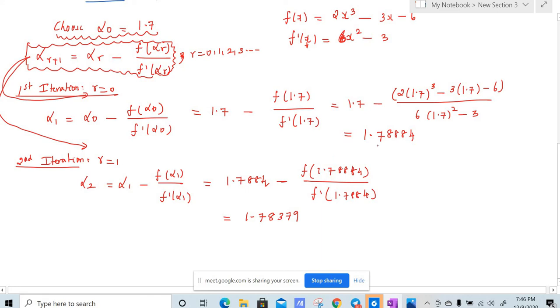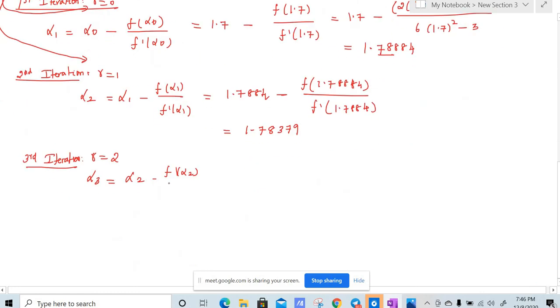So in second iteration itself, we have got the first 2 decimal places correct, right? Now we'll move on to third iteration. If you know this formula, then it is very elementary. Now third iteration, r is equal to 2. If r is equal to 2, this will be 2 plus 1. So alpha 3 is equal to alpha 2 minus f of alpha 2 divided by f dash of alpha 2.